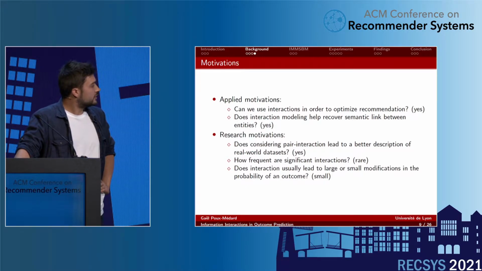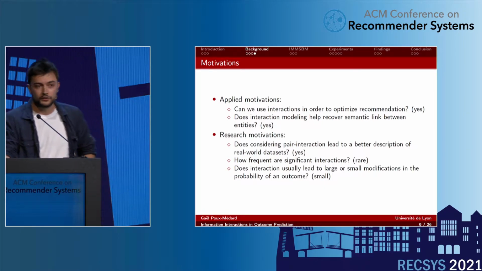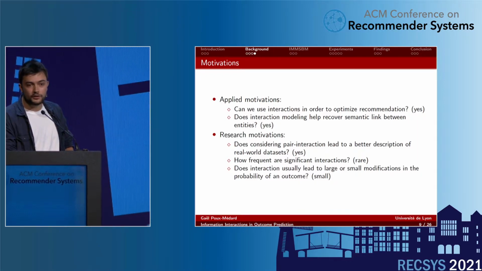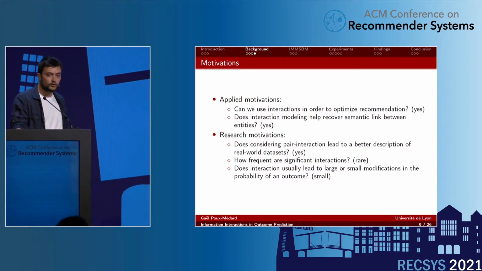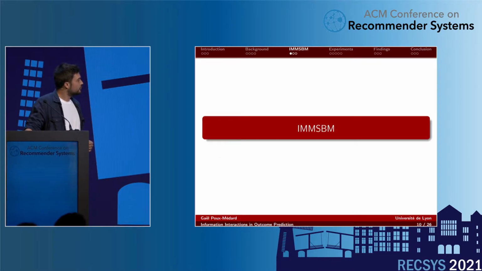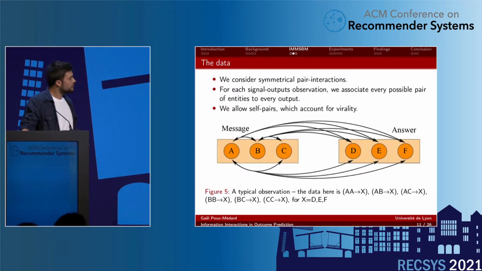How frequent are significant interactions? We will show later that they are rare. And does interaction usually lead to large or small modification? Most of the interactions are small, so they modify very slightly the probability of an outcome, as I will show you later. So our model, first of all, the data we consider.